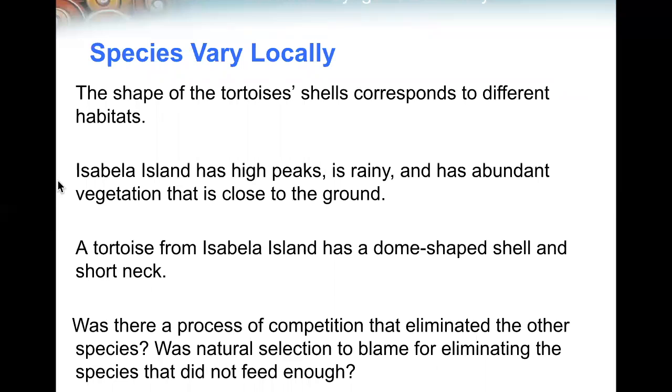Isabella Island has high peaks, is rainy, and has abundant vegetation that is close to the ground. A tortoise from Isabella Island had a dome-shaped shell and short neck. Was there a process of competition that eliminated the other species? Was natural selection to blame for eliminating the species that did not feed enough?